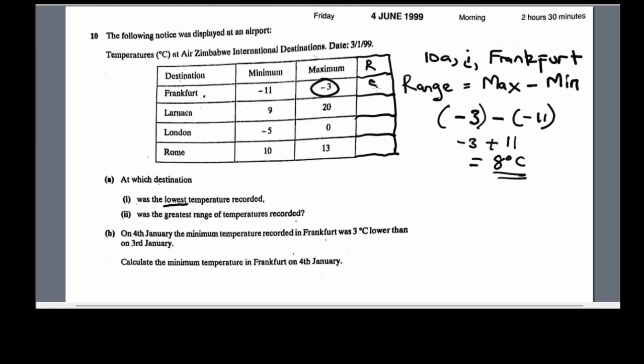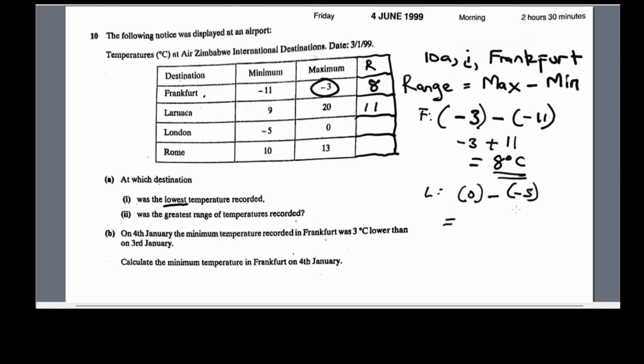So here it's 8. Then 20 minus 9, it's direct. Our maximum temperature in Larnaca is 20, the minimum is 9, so 20 minus 9, obviously it's 11. Then for London, let us do for London. So this was for Frankfurt, just F. Then for London, we are saying it's the maximum temperature 0 minus minimum temperature minus 5.